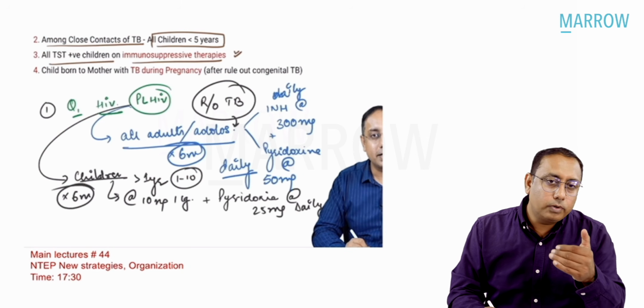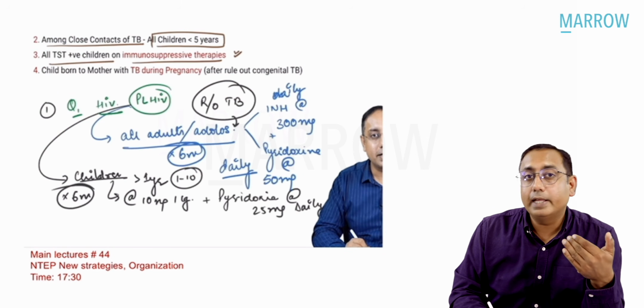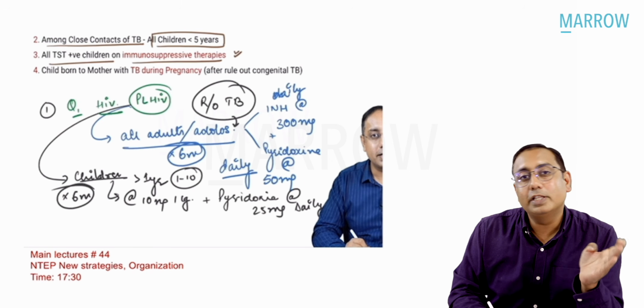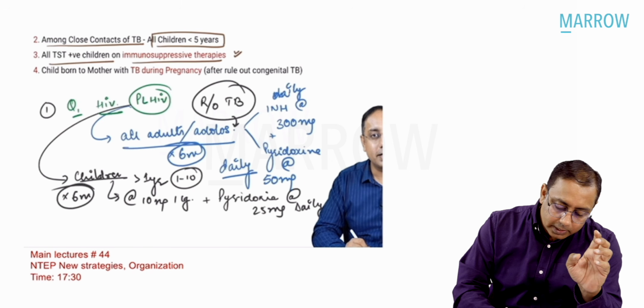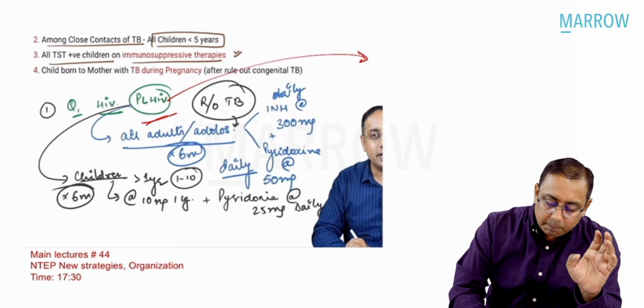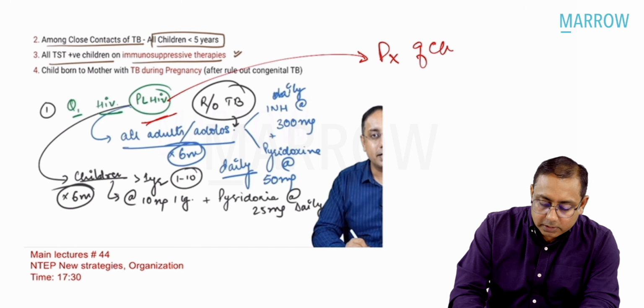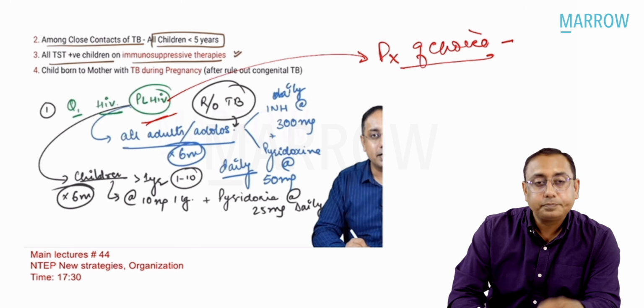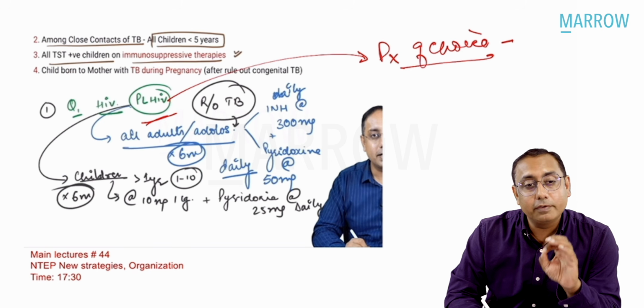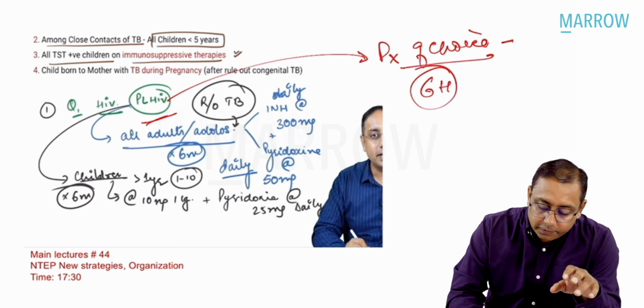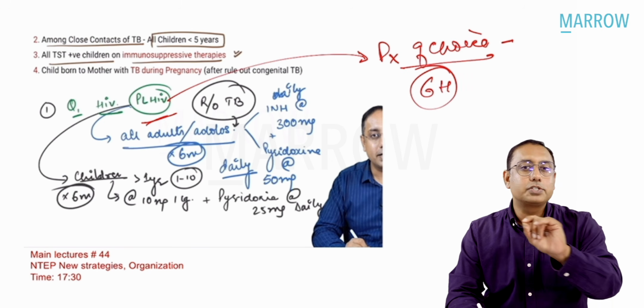Talking about TB preventive therapy in PLHIV, or persons living with HIV, please note that the prophylaxis of choice is always 6 months of isoniazid. 3HP is always taken as an alternate.